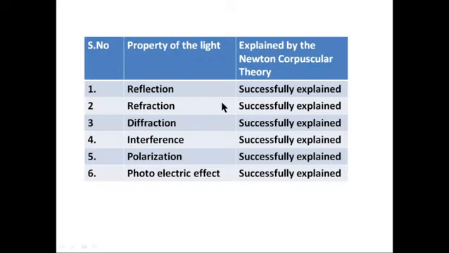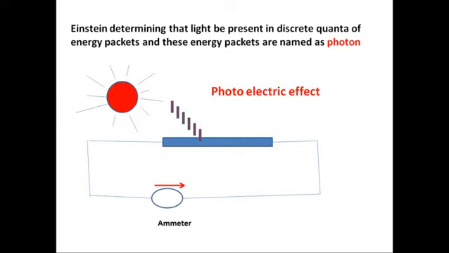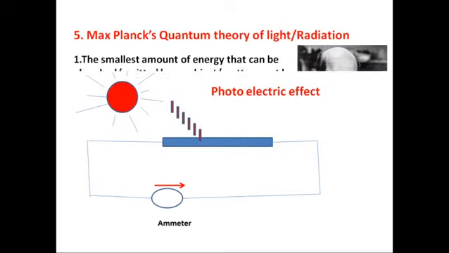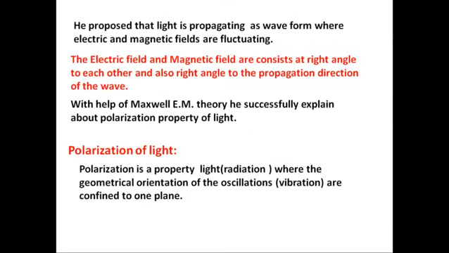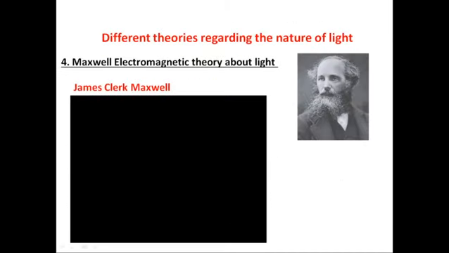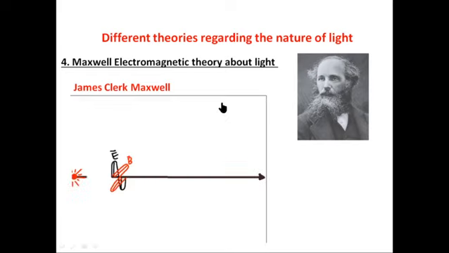With the help of these two phenomena, we have taken two theories. One is Max Planck's quantum theory, and another is Maxwell's electromagnetic theory. With the help of these two theories, we get a clear picture of the polarization phenomena of radiation.